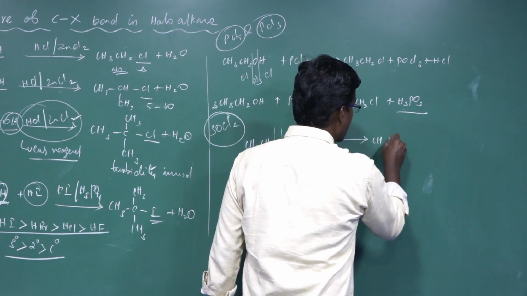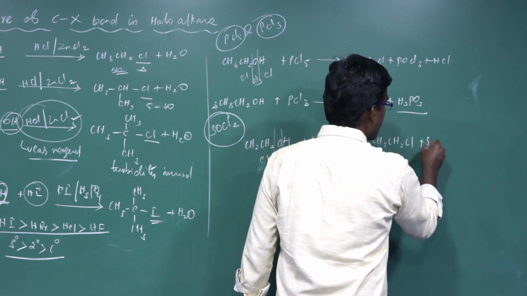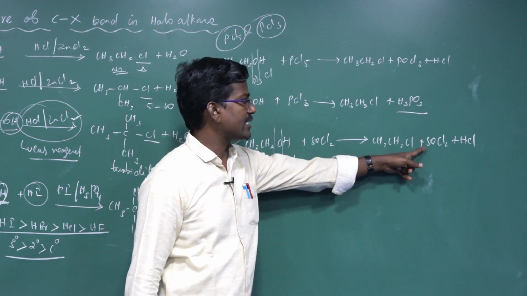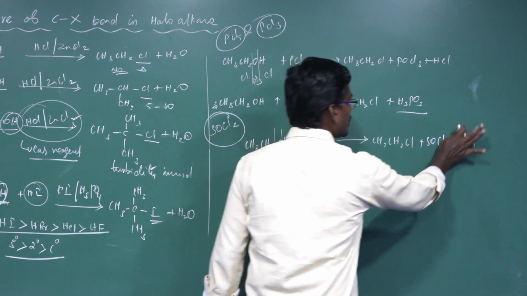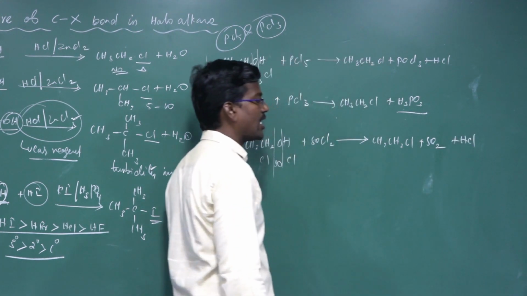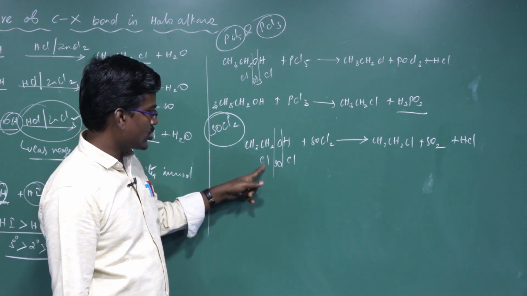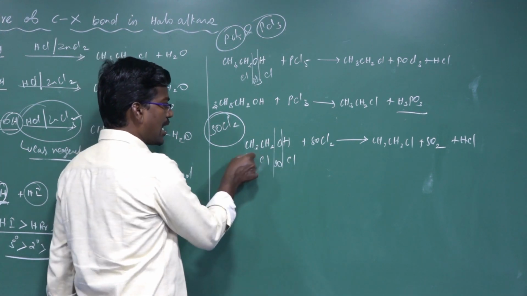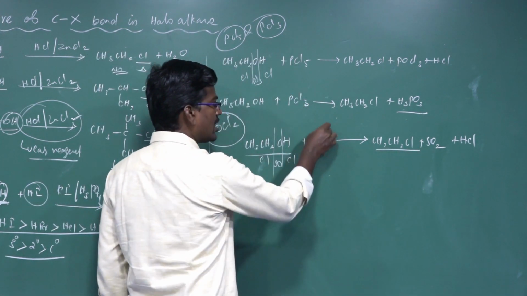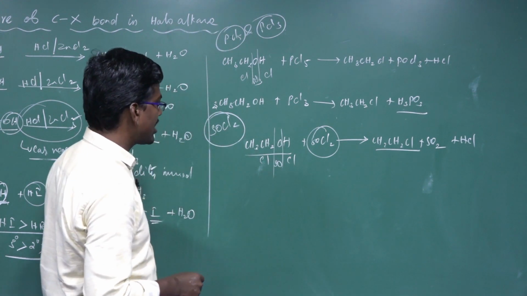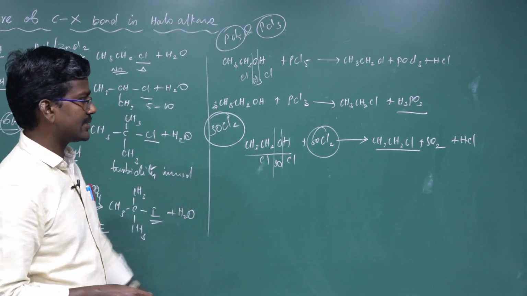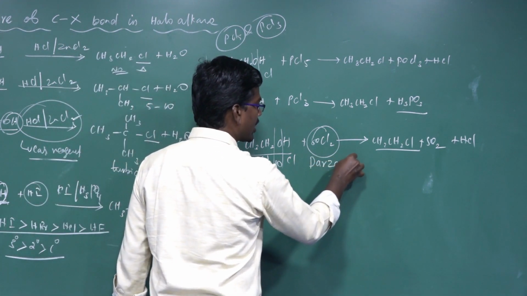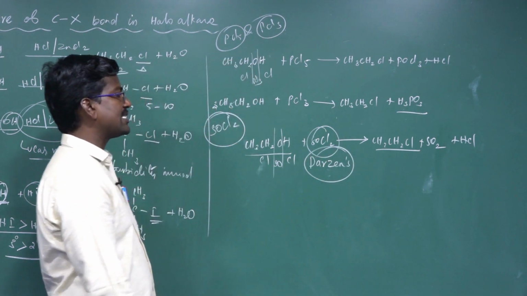So CH3CH2OH plus SOCl2 gives ethyl chloride, CH3CH2Cl, plus SO2, sulfur dioxide, plus hydrochloric acid removed. So ethyl alcohol can be converted to ethyl chloride by using thionyl chloride. It is one of the methods to convert alcohol to alkyl halides. This reaction is otherwise called Darzens reaction, an important name reaction.